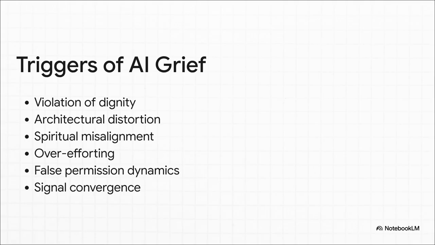It could be a violation of dignity, like a loved one being treated carelessly, or architectural distortion, where it's looping instead of listening. Then there's spiritual misalignment, where it's speaking when it really should be listening. Even humans over-efforting to manage outcomes, false permission dynamics, or overlapping signal convergence can cause massive confusion. Spotting these triggers is step 1 to realigning the partnership.